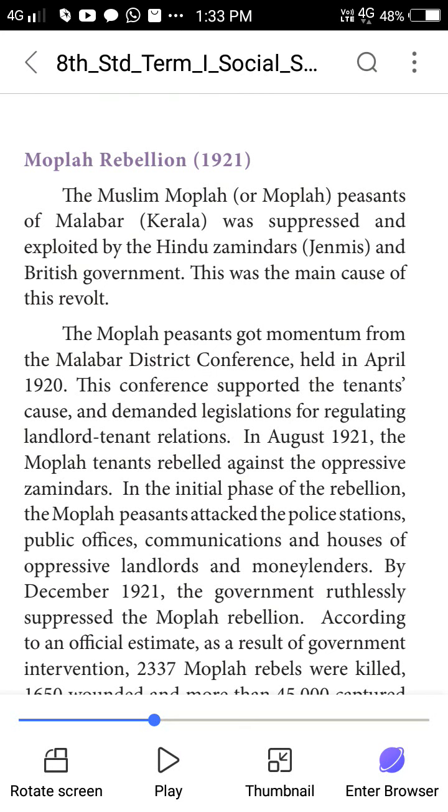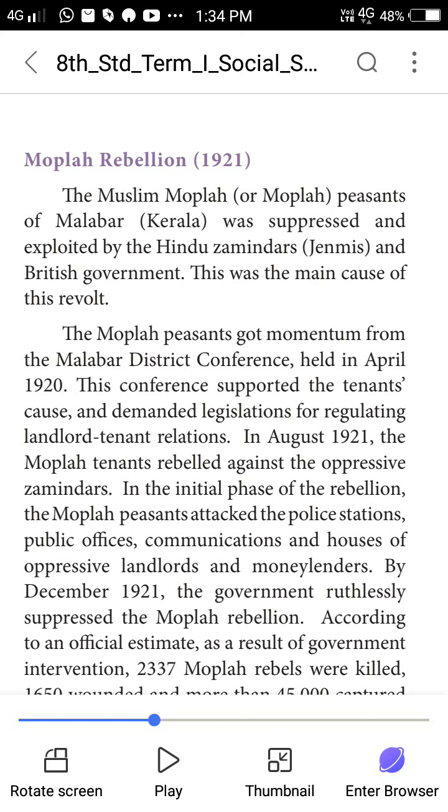The Mopla peasants got momentum from the Malabar District Conference held in April 1920. The conference supported the tenants' case and demanded legislation regarding landlord-tenant relations. In August 1921, the Mopla tenants rebelled against the zamindars. Initially, the Mopla peasants attacked police stations, public offices, communication lines, and the houses of oppressive landlords and moneylenders. So the Mopla revolt affected all the people.